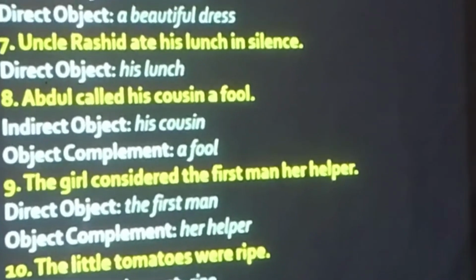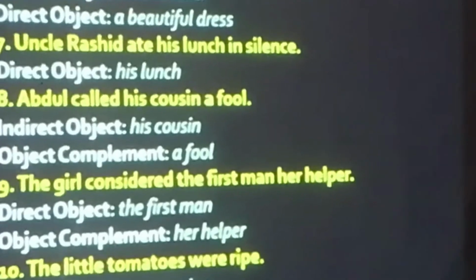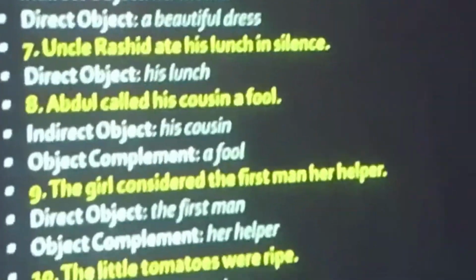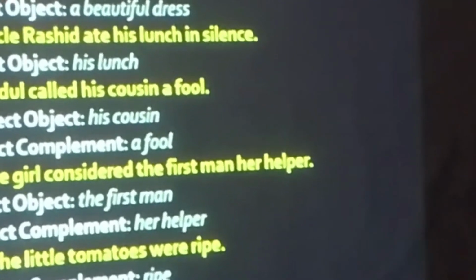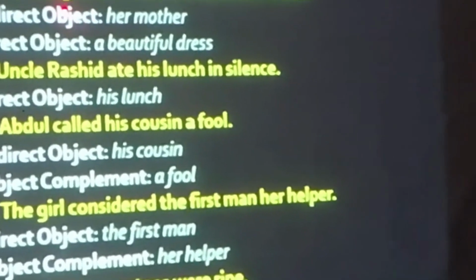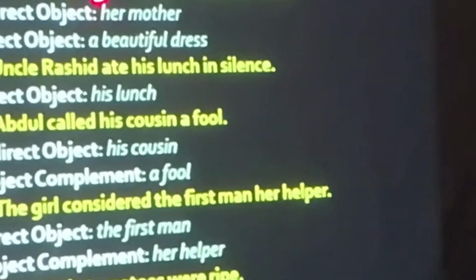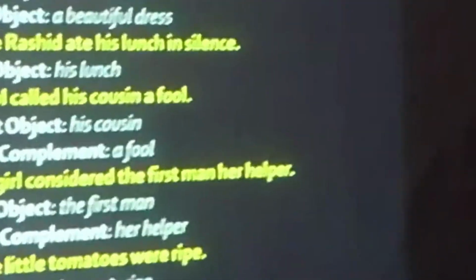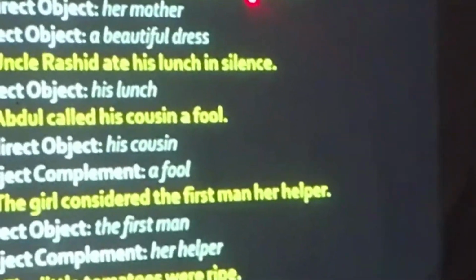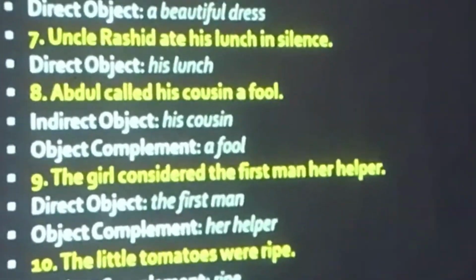Okay. Anyway, it's okay. She bought her mother a beautiful dress. Again, what is the subject? She. What is bought? Buy, bought. You buy things from the bazaar. What is bought? Verb. Her mother. What is her mother? Her mother is an indirect object. A beautiful dress, that is the direct object.